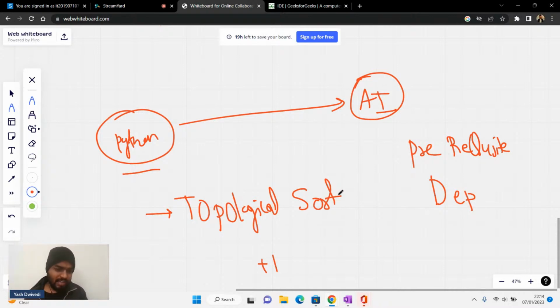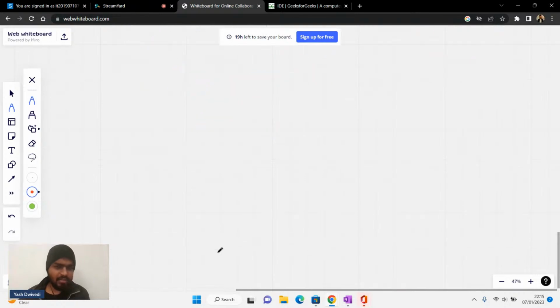Since I was telling you about a lot of things, I know that you know that shortest path is there, and networking is there, so Facebook uses graphs and all. But you should also know that when you have some dependency, there you use the topological sort. So let's do topological sort questions today. I will be doing it as much as possible.